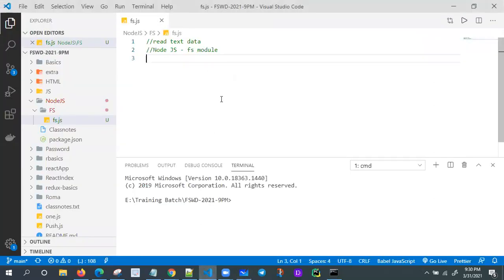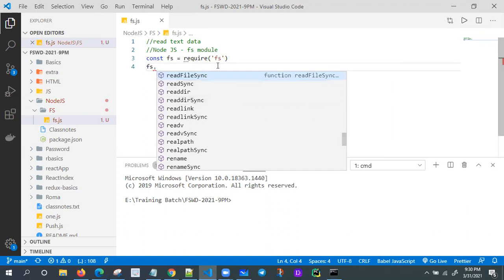Let me import the FS module in ES5 syntax: const fs equals require, and which module do you want? The fs module. Now if I type fs dot, see, so many methods are coming, like readFileSync.